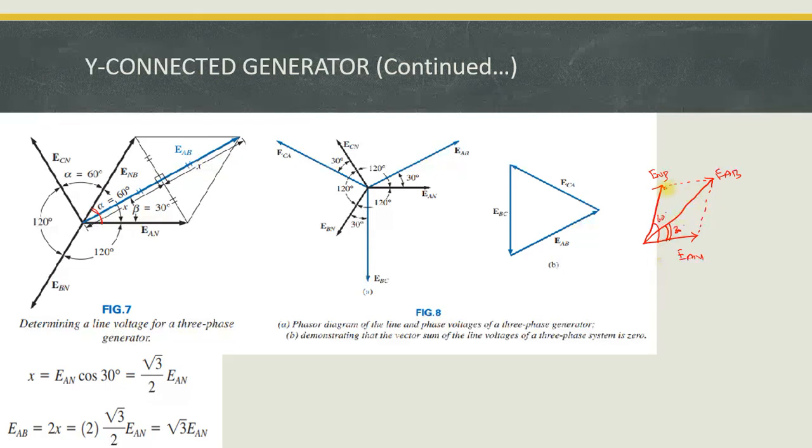Now you just draw the perpendicular line here and a perpendicular line here, after which you see here. Now I want to find out the distance between these two. Just apply the normal Pythagoras theorem. We know that from the triangle, this is the value of the angle, which is equal to 30 degrees, and this is the value of EAN. And I want to find out the value of this x.